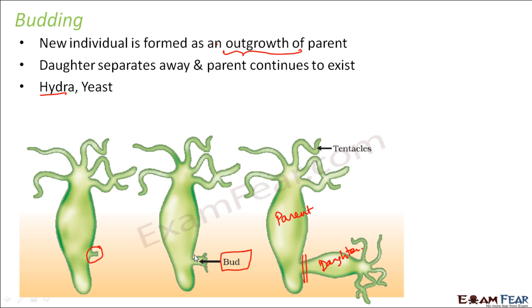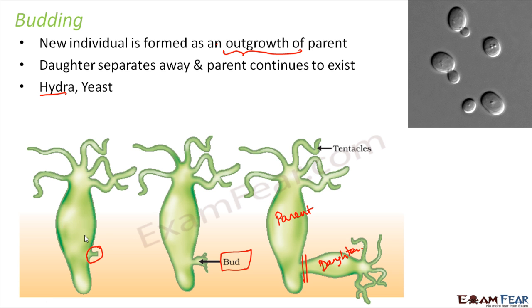Now this bud is actually seen at a specific site on the parent organism, and this additional outgrowth takes place due to repeated cell division at this particular site. When a lot of cell division happens, an extra outgrowth takes place here. So that is how budding takes place. It is not only Hydra where budding takes place, it also occurs in other organisms like yeast. So here you can see in yeast, this is the bud. When it grows and matures, it separates away from the parent. It also occurs in lower, simpler animals like sponges.